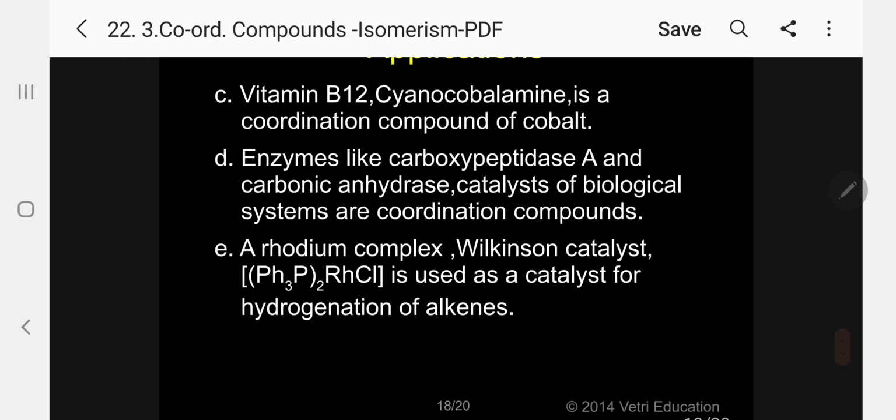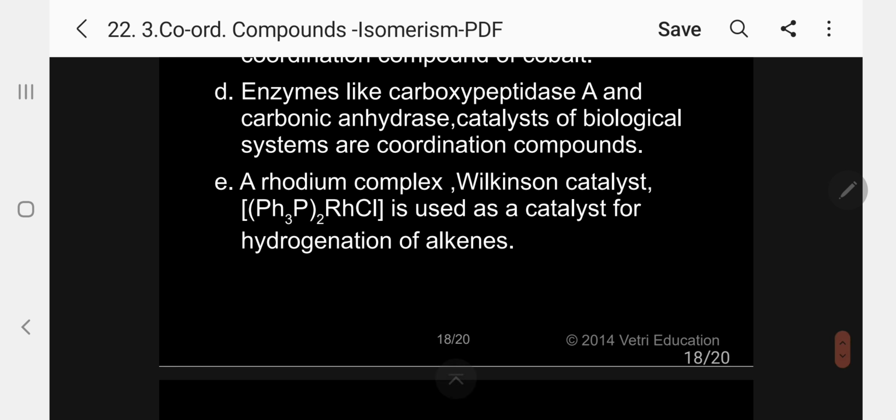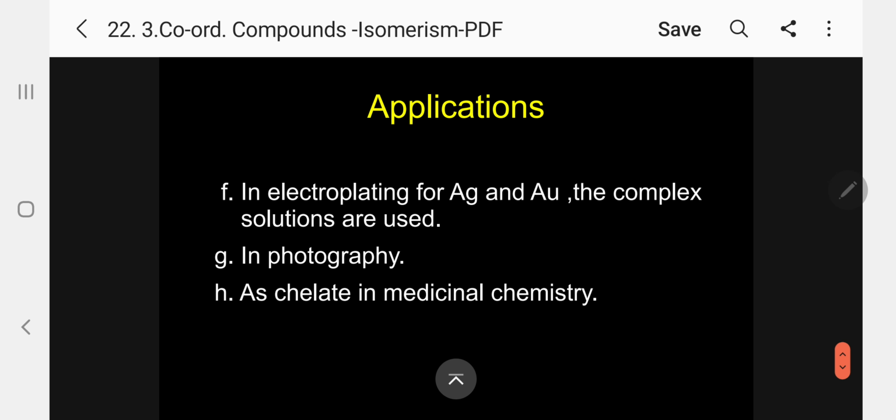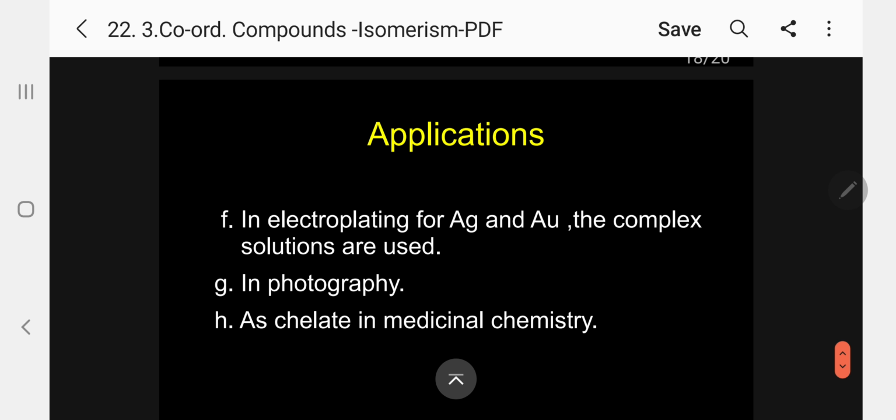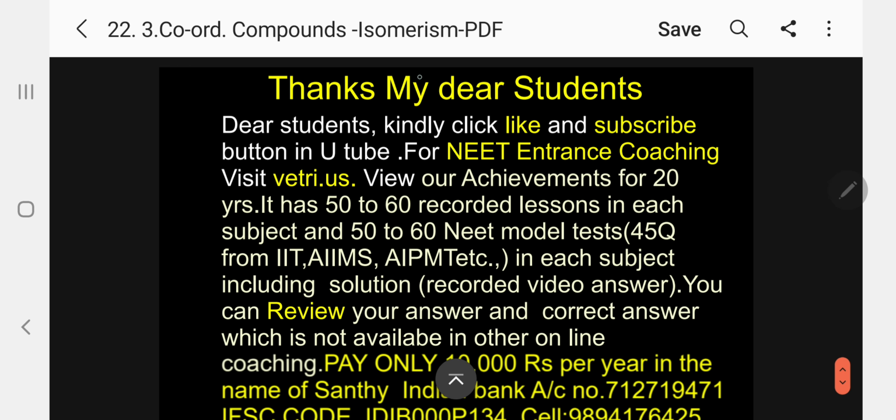E. A rhodium complex, Wilkinson catalyst, that is (PPh3)3RhCl, is used as a catalyst for hydrogenation of alkenes. F. In electroplating of silver and gold, kindly follow, complex solutions are used. It is also used in photography. Kindly follow. Coordination compounds as chelates are also used in medicinal chemistry. I hope I have come to the conclusion.